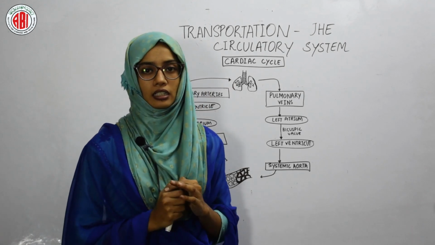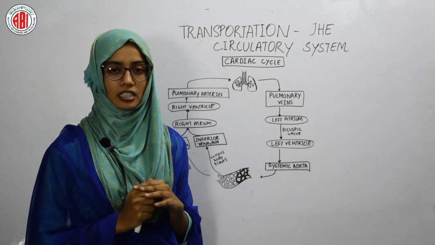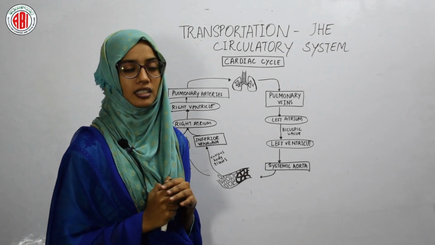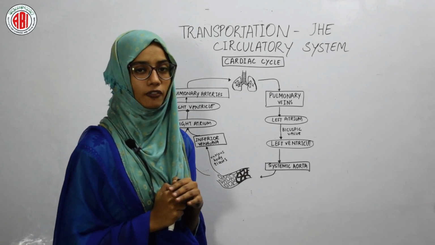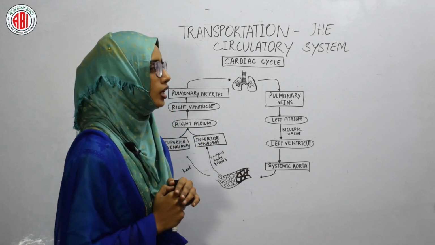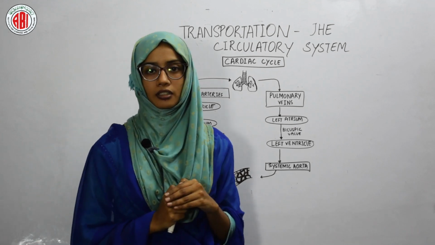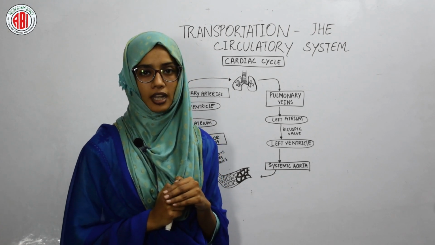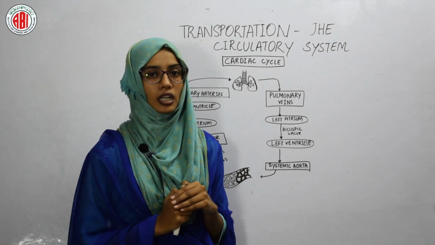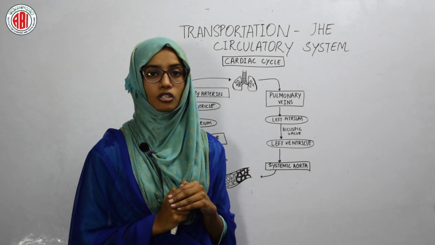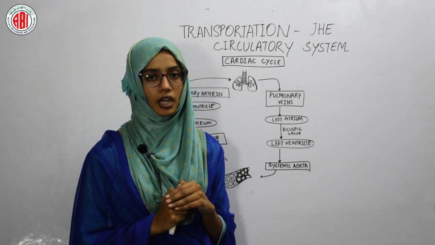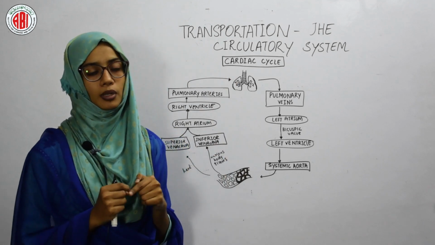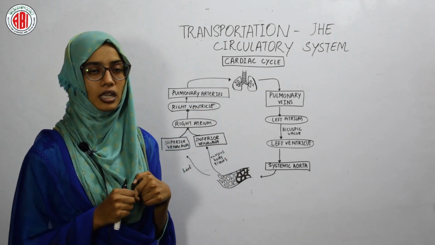Cardiac cycle is a mechanism which shows how the blood flows in the human body. So let's see how the mechanism of the blood flow occurs in the human body. The human body has a circulatory organ called the heart, which works throughout the life. The heart beats, pumps and collects the blood. The pumping and collection of the blood is called the cardiac cycle. So how the pumping and collection of the blood occurs through the circulatory system, let's see.